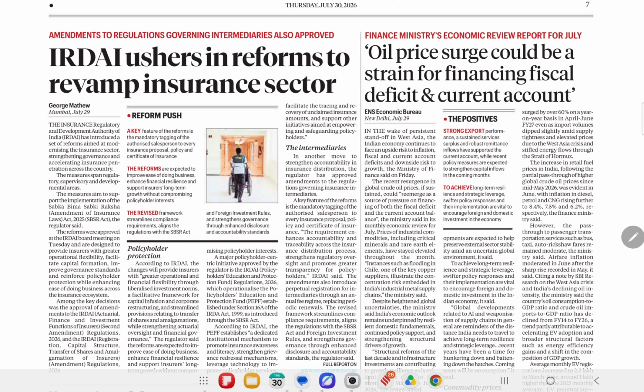Now the next news is that the Finance Ministry has released an economic policy review report for the month of July. So what does the report say? It says that in the wake of the persistent standoff in West Asia, the Indian economy continues to face an upside risk to inflation, fiscal and current account deficits, and downside risk to growth. So basically it says that because of the ongoing war in West Asia, there are three challenges. So inflation may rise.